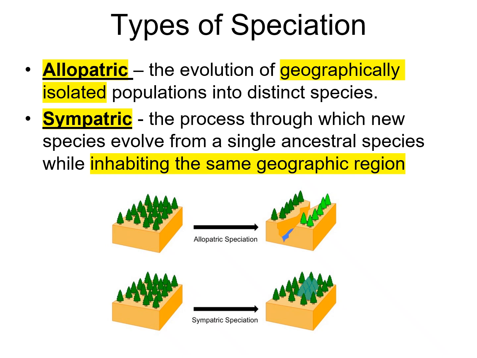So the two types of reproductive isolation that we just talked about are examples of sympatric speciation. Allopatric would be like that geographic speciation, and sympatric would be more like the temporal speciation.